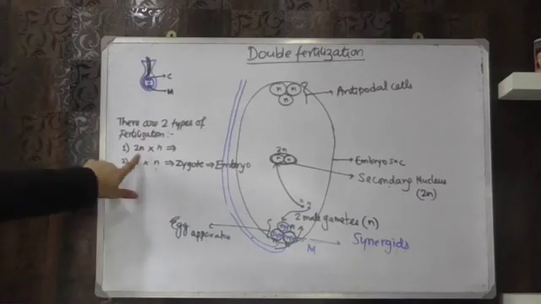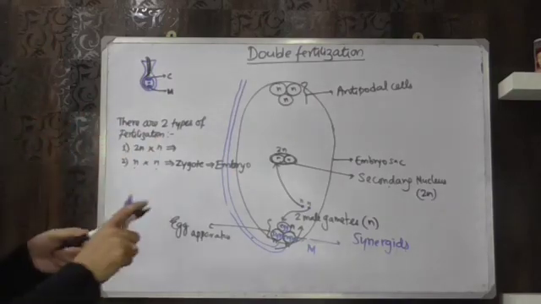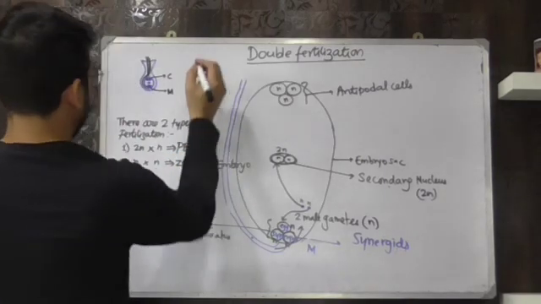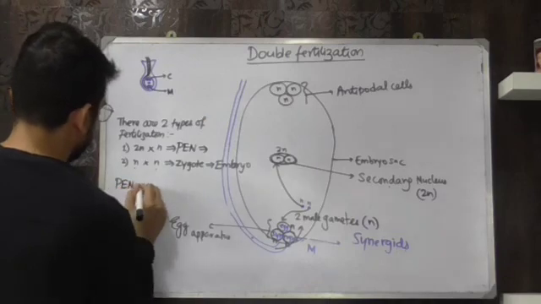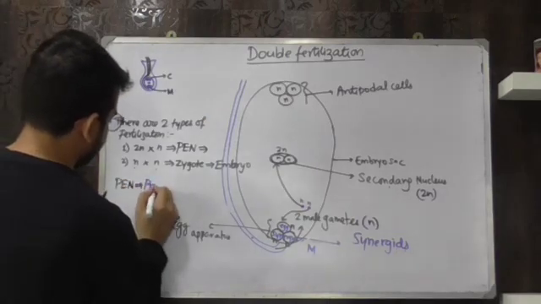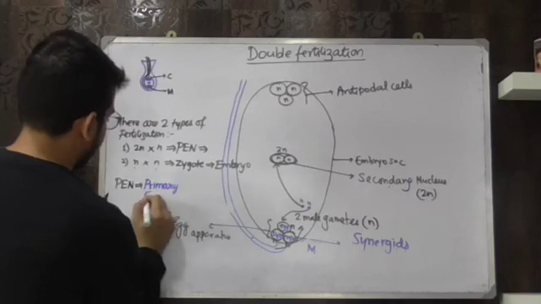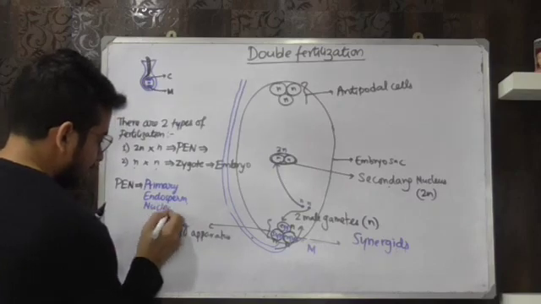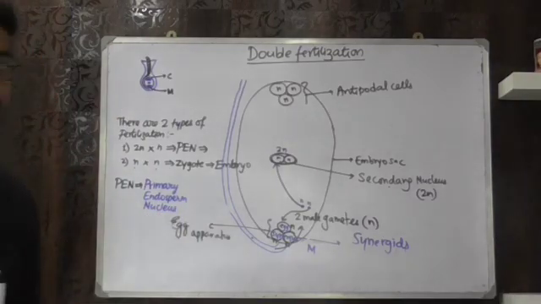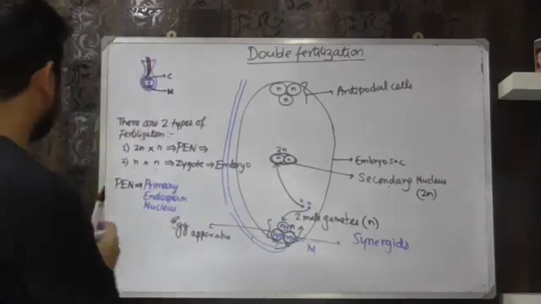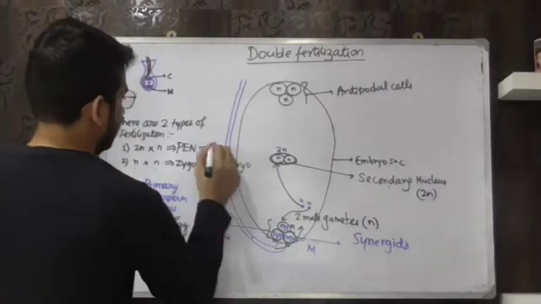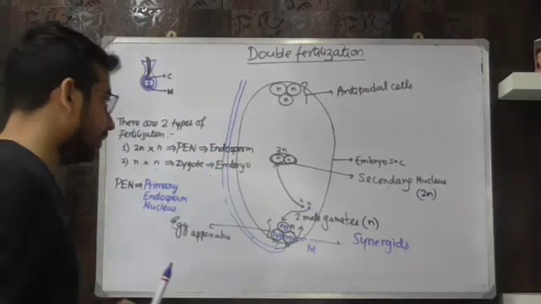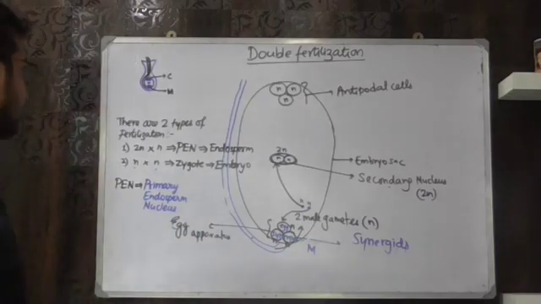Similarly, this 2n and n, when they will fuse together, they will form PEN. पेन क्या है? तो पेन का फुल फॉर्म मैं यहाँ लिख रहा हूँ PEN. पेन का मतलब होता है प्राइमरी एंडोस्पर्म न्यूक्लियस. Primary endosperm nucleus, PEN. Now this PEN will mature to form the endosperm later. Just as the zygote matured to form the embryo, this PEN will form the endosperm.